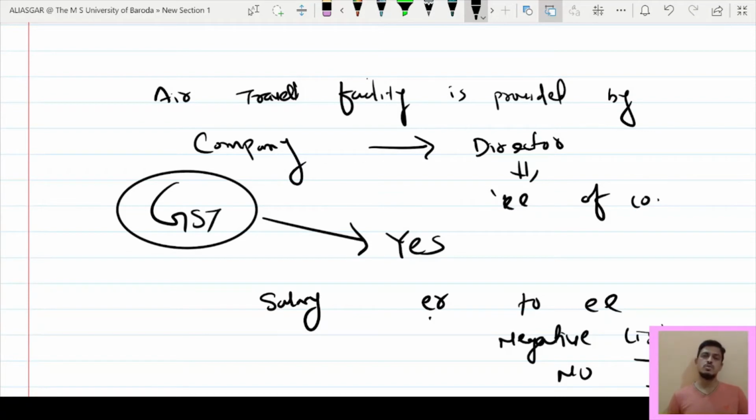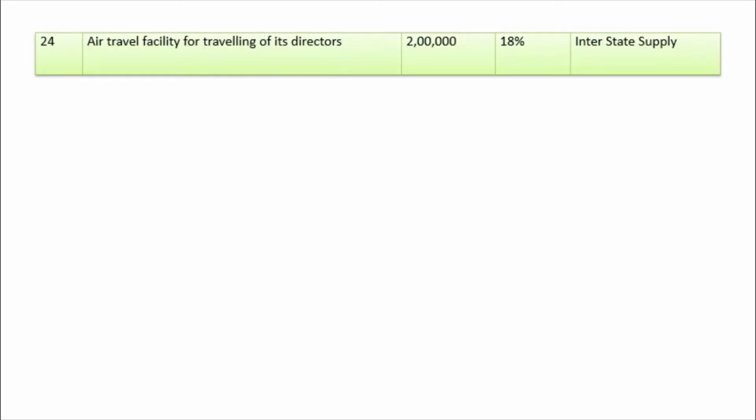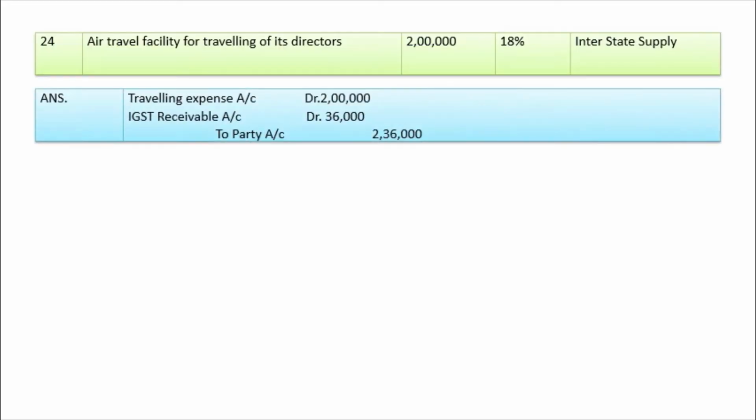Schedule 3, no GST will be levied. So that point you have to keep in mind. And the entry is traveling expense account debit 2 lakh, IGST receivable account debit 36,000, to party account 2 lakh 36,000.